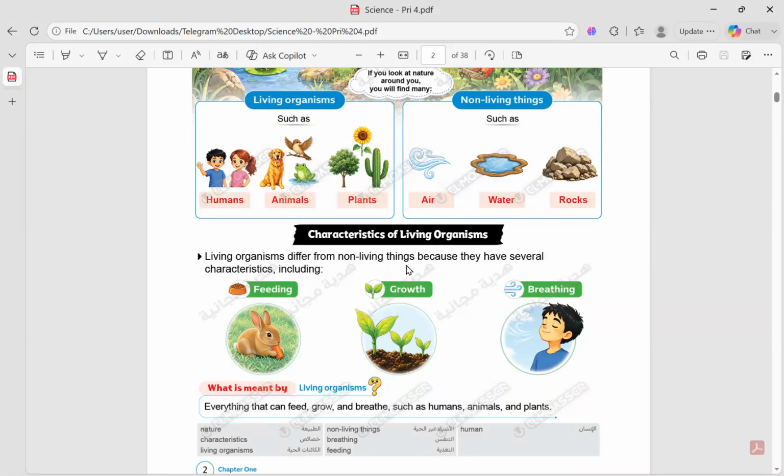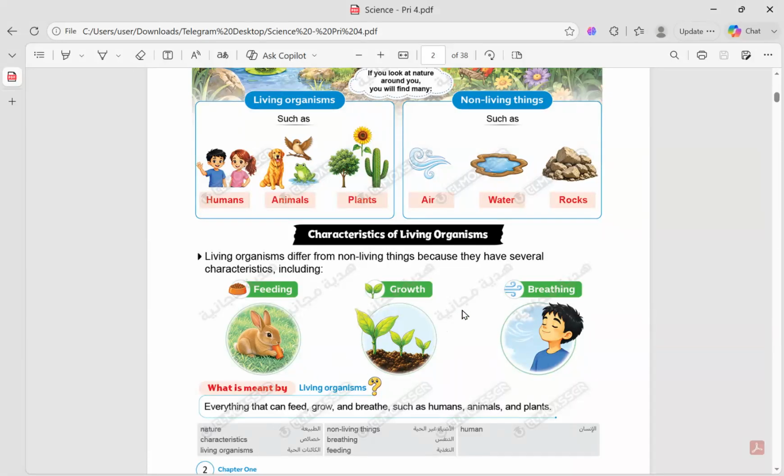And there are some things that living organisms do, like feeding. Can you live without food, without eating food? No, we cannot live without food. Can you live without growing? Do you remember when you were a baby, so small and thin, but year by year you grew up to be tall like now?